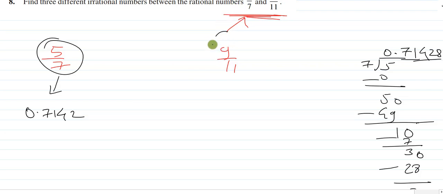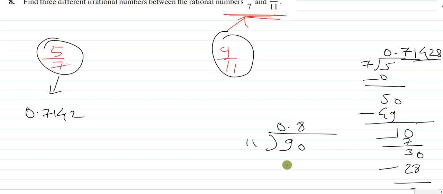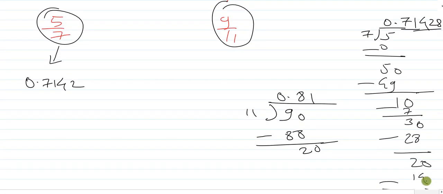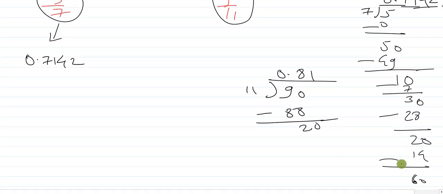Now divide 9 by 11. What will I get? 0. I'm directly taking 8 11s are 88. 2. Again 0 will be there. 11 1s are 11. 9, again 0. 88.